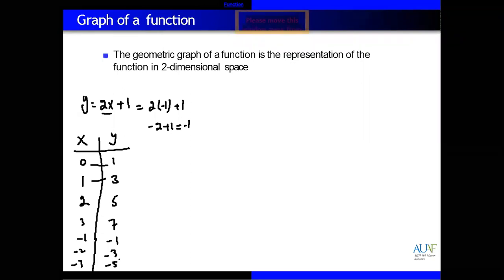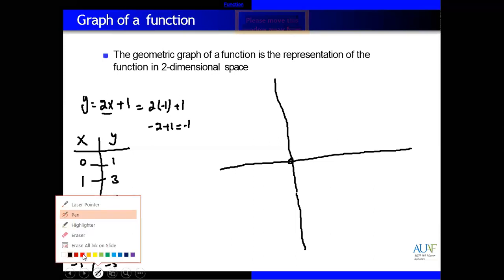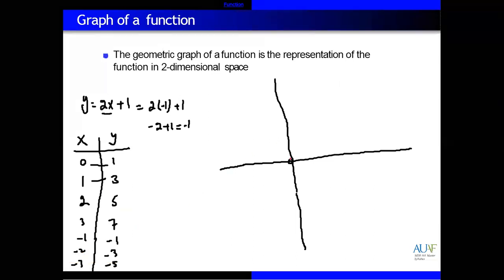Now, how to draw the graph? So for a graph, we need x, y coordinates, the x, y plane. So first of all, we need to draw the x, y plane. This is the origin, 0, 0, where x is 0 and y is 0. When x is 0, y is 1.